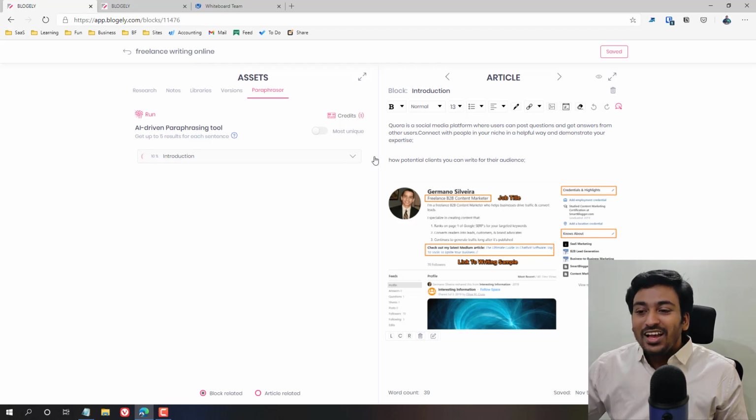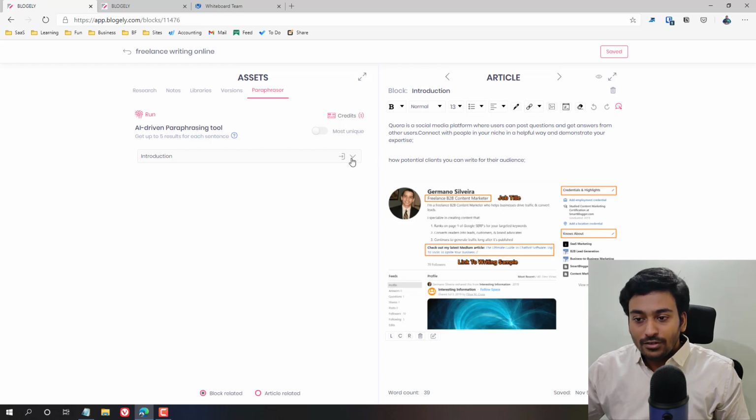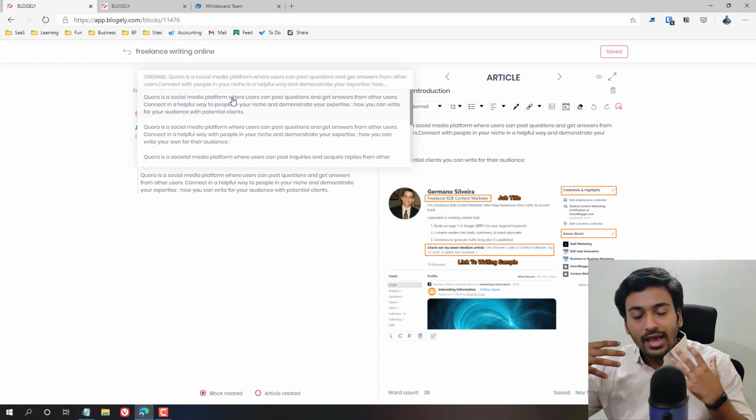Hopefully it's worth something. It will go out and try to recreate the sentences within the article and bring up different versions. For example, if I go here, you can see this is the original which is the available one, and it tried to rewrite in a different way which you can use as an idea.